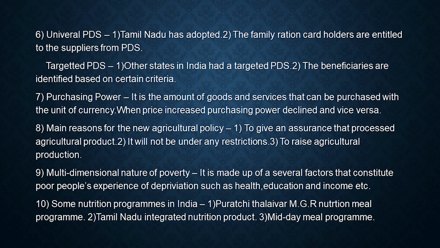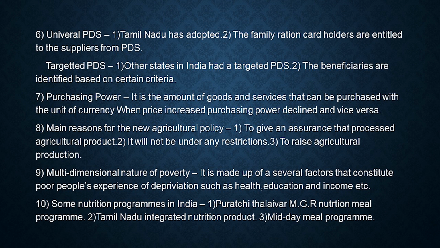What is the difference between universal PDS and targeted PDS? Universal PDS: Tamil Nadu has adopted a universal PDS. The family ration card holders are entitled for the supplies from PDS. Targeted PDS: the rest of the other states in India have a targeted PDS. The beneficiaries are identified based on certain criteria and given their entitlements, leaving out the rest. Write a short note on purchasing power. It is the amount of goods and services that can be purchased with a unit of currency. When price increases, purchasing power declines, and vice versa.